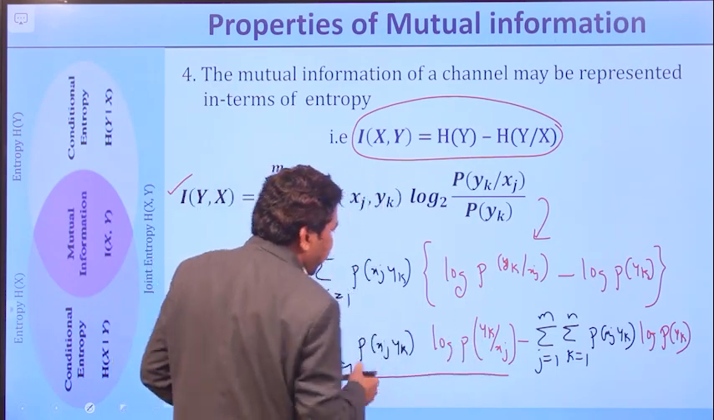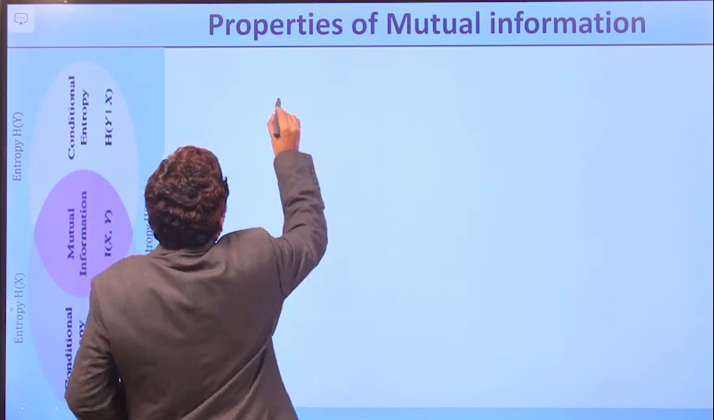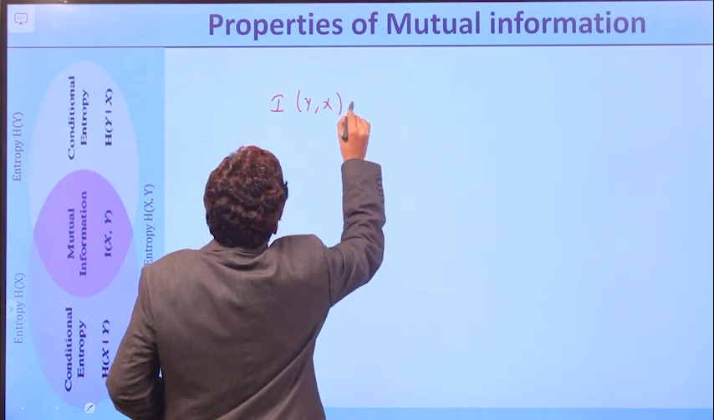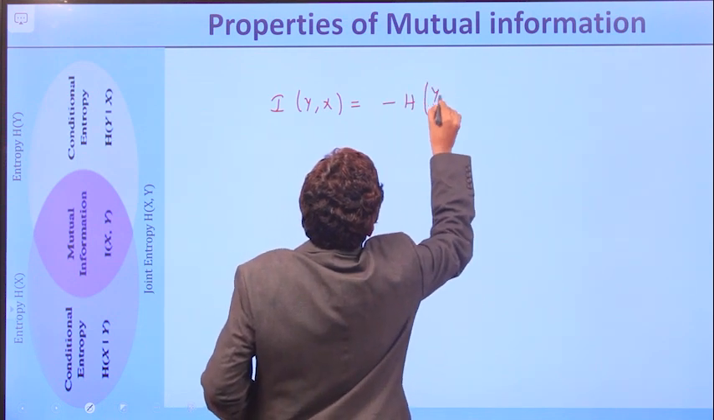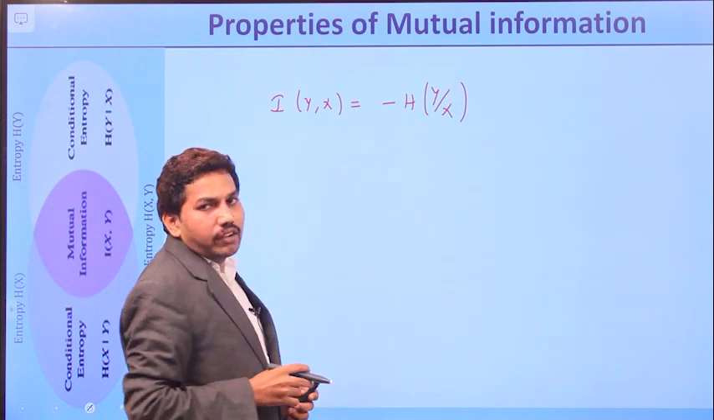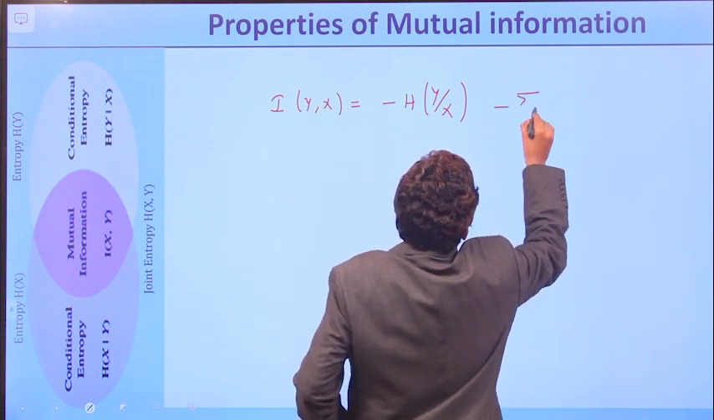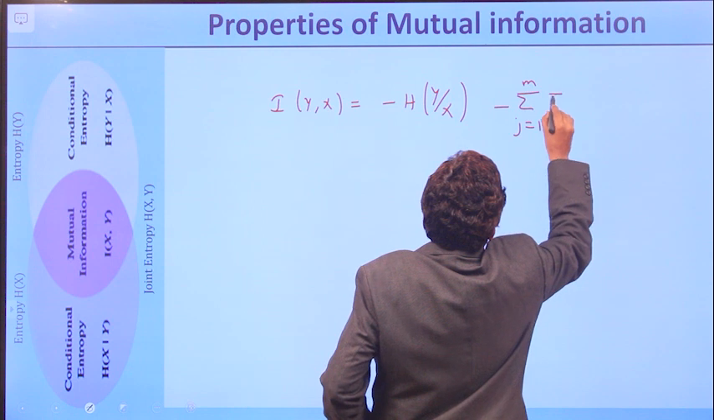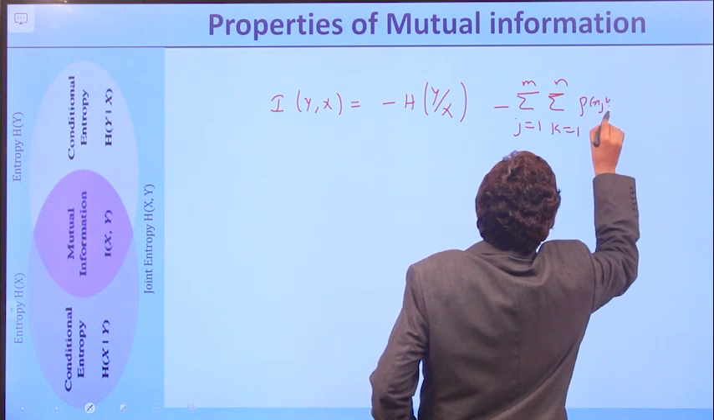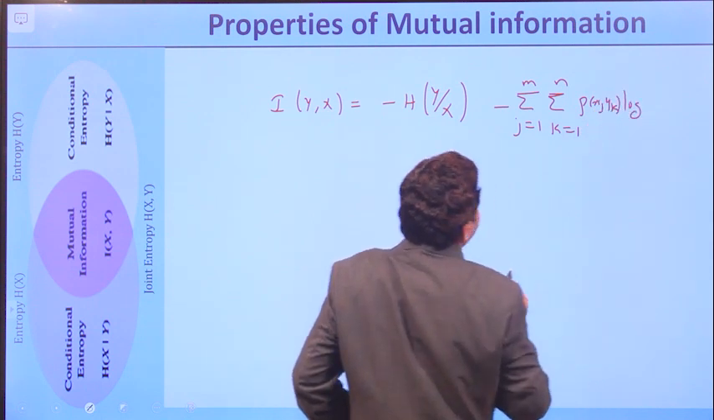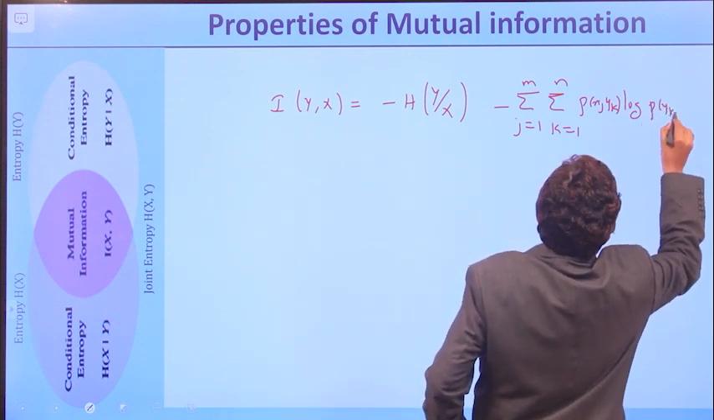So this part can be simply represented as minus H(Y/X). So I(Y,X) is equal to minus H(Y/X). The first term is minus H(Y/X) and the second term is minus sigma j equal to 1 to m sigma k equal to 1 to n p(xj, yk) log p(yk).